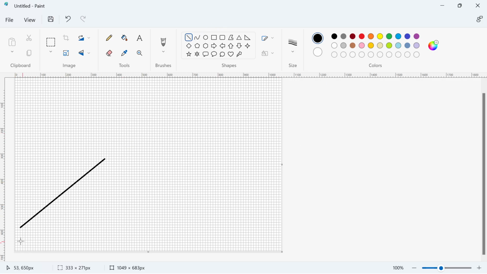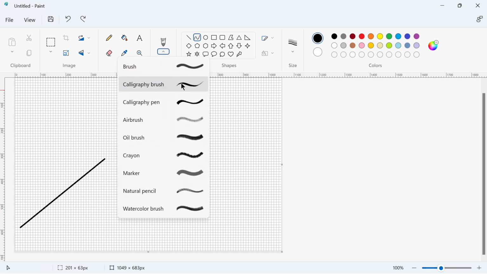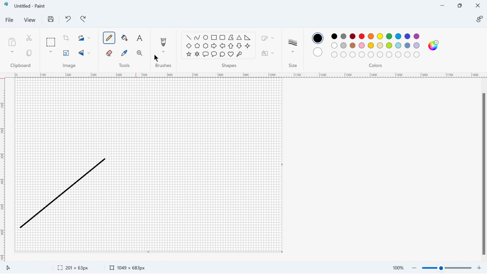Or is it better to accelerate? Let's draw a curve. Or is it better just to always accelerate? That's a really bad representation, but here we are. Sorry about this. Okay, more like this.